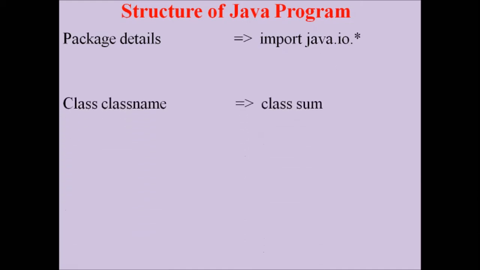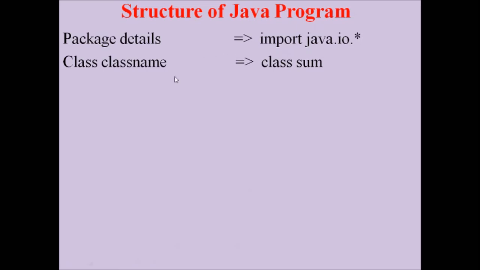After the package, there will be the class declaration, class name. Here class is a keyword, class name will be the name of the class. Example, class sum. Here class is the keyword, sum is the name of the class. The class should have a block with open close curly braces. Now this is called the class definition.